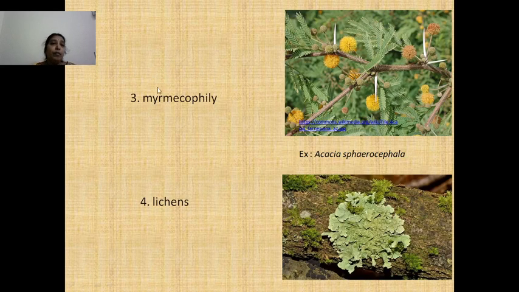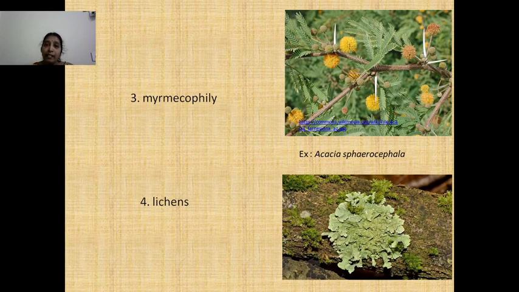And if you go to myrmecophily, here in myrmecophily, the ants live on the plants. For example, take the example of Acacia spherocephala. Here in the first picture, the ants live in the hollow spaces of the thorns.